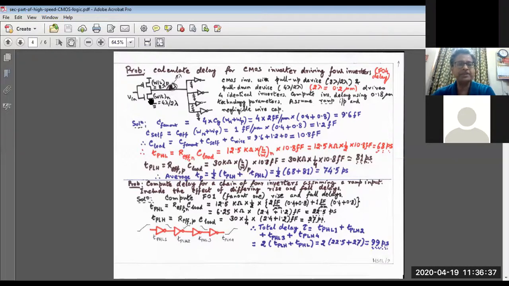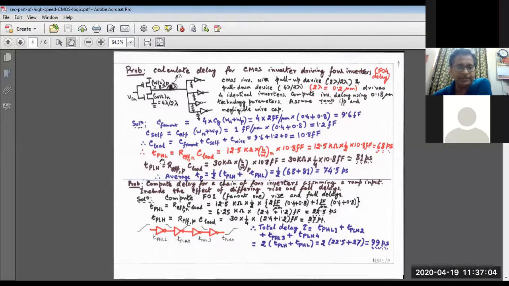Whereas the self capacitance of the driver, the effective capacitance, is 1 femtofarad per micrometer multiplied by the total width, that means width of PMOS and width of NMOS, 8 plus 4, that is 12 lambda. So that is 1.2 femtofarad. So the load capacitance is C fan out plus C self plus C wire. This wiring capacitance we take as 0, which gives 10.8 femtofarad.